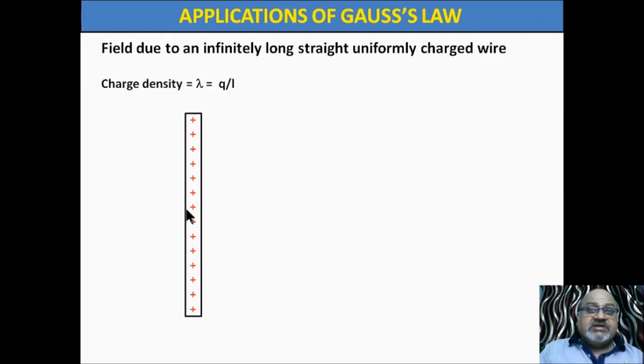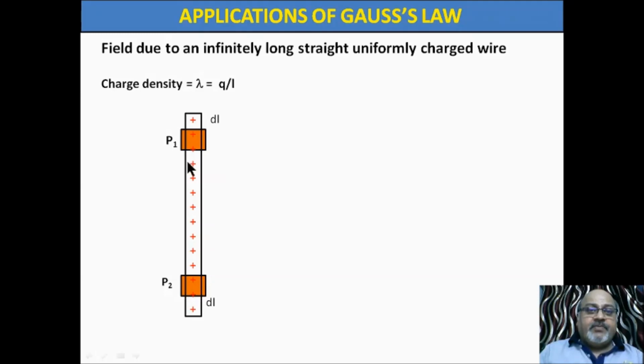So charge density is charge over length. Length of this wire is L. The unit of linear charge density is coulomb per meter. Here is a small element of length dl at point P1, and another small element dl at point P2.